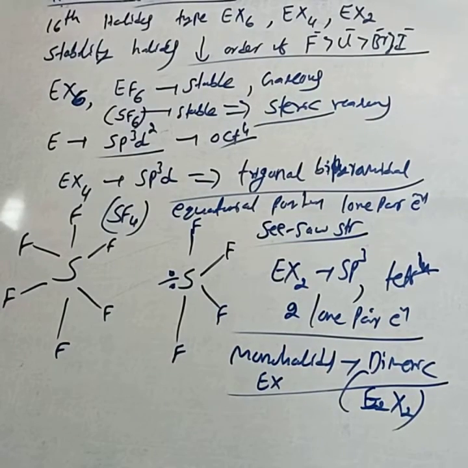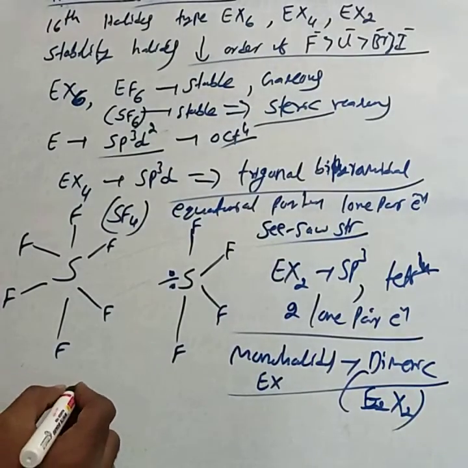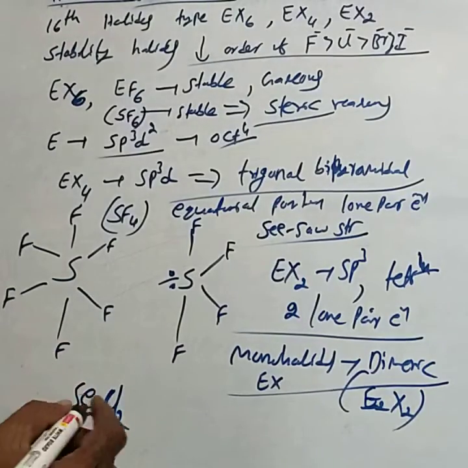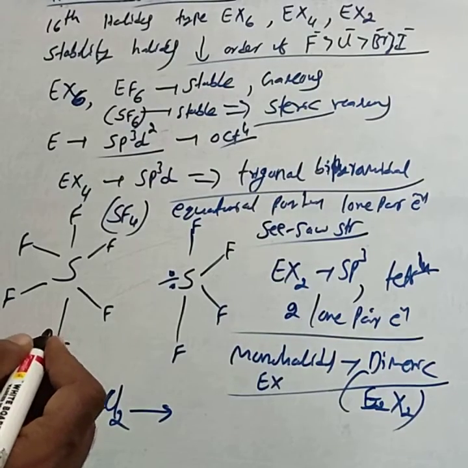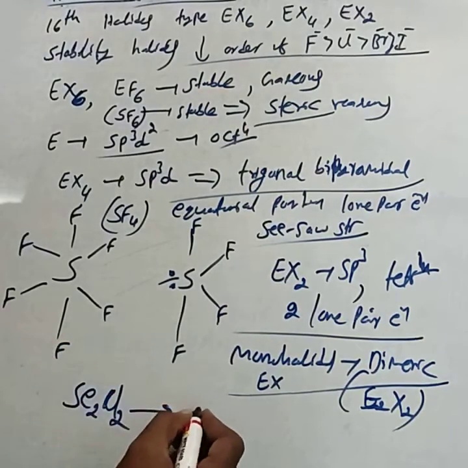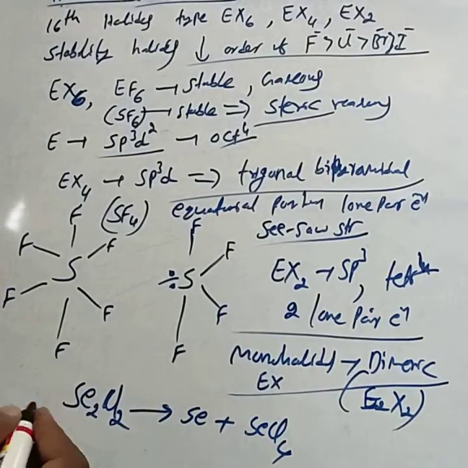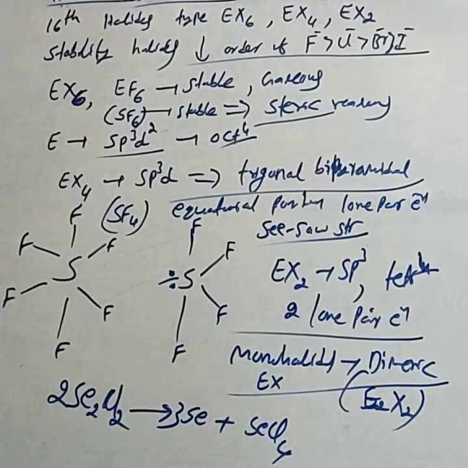These dimeric halides undergo disproportionation reaction, for example Se2Cl2, giving Se and SeCl4.